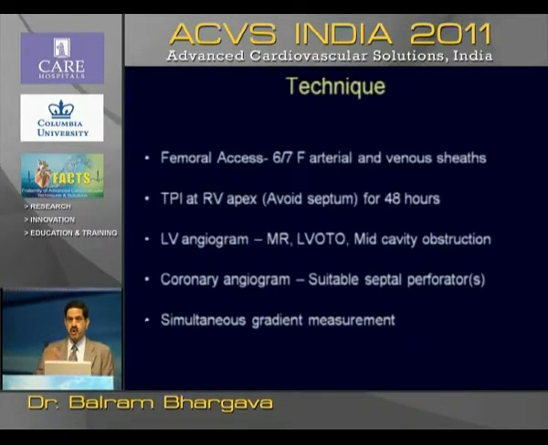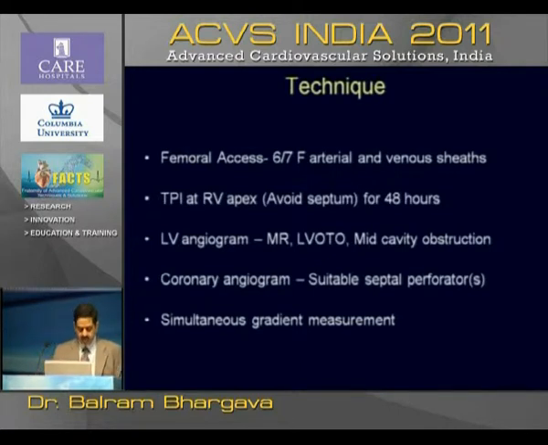So I'll briefly talk about the technique. We insert a 6 or 7 French arterial and venous sheath. We insert a temporary pacing lead into the RV apex, and that has to be left there for 48 hours because delayed heart blocks are also well known.